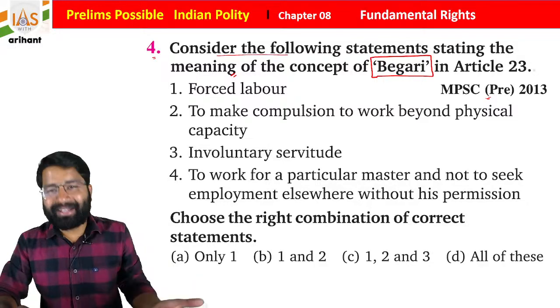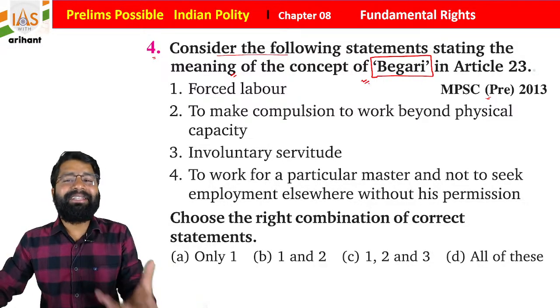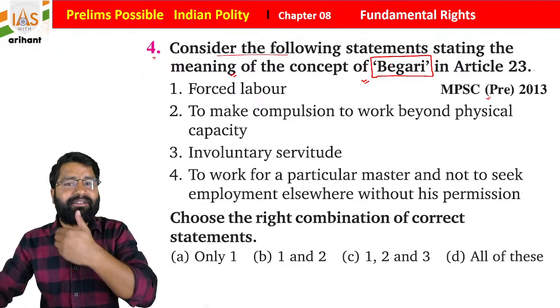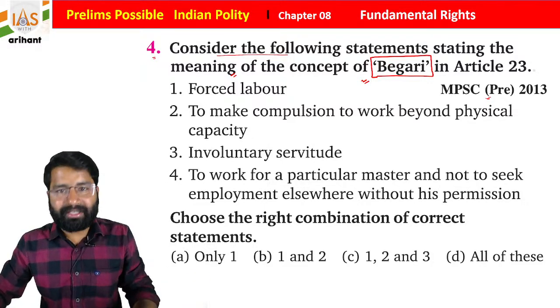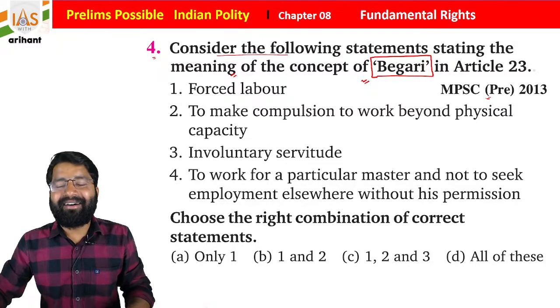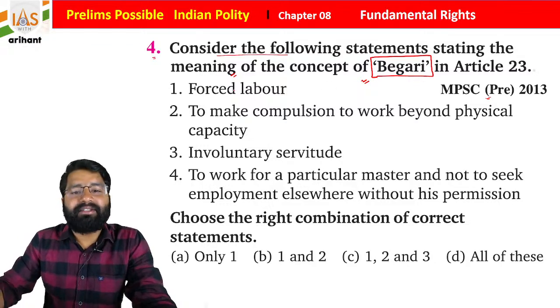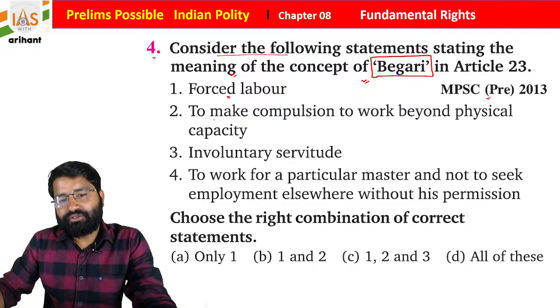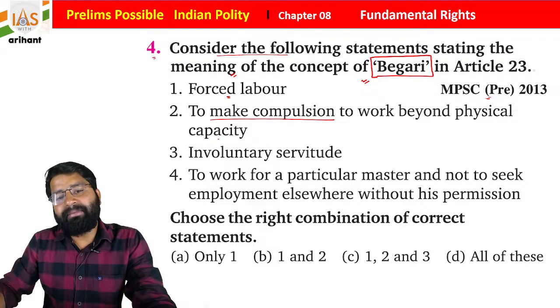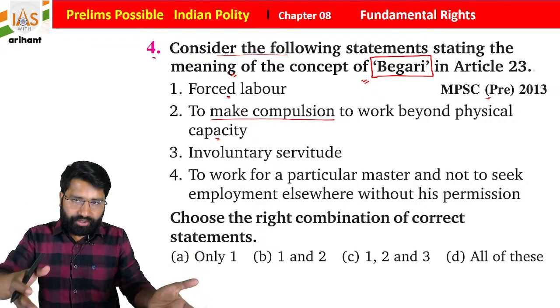He is not doing anything. So what you find, students, begari, what is the meaning of begari? This word is used in the village area a lot. Along with that, it is in the constitution too, to make things clear. So what is begari here, students? Forced labor. To make compulsion to work beyond the physical capacity, it is also exploitation, a forceful thing.